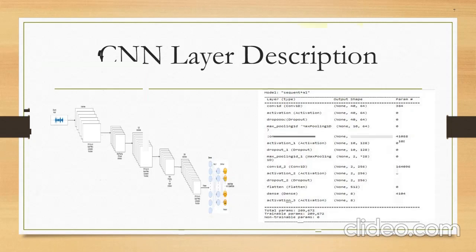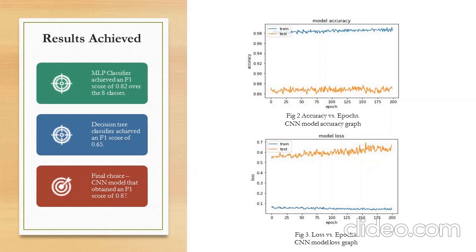Now here is the result which we have achieved. Using the MLP classifier, we achieved an F1 score of 0.82 over 8 classes. From the decision tree, we achieved an F1 score of 0.65, whereas using the CNN model, we obtained an F1 score of 0.87. That's why we chose the CNN model as our final speech emotion recognition model. This is our final choice.